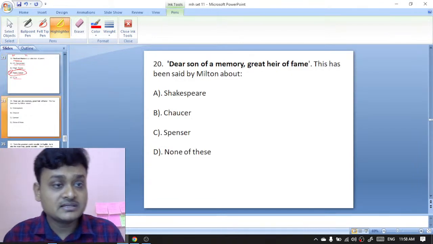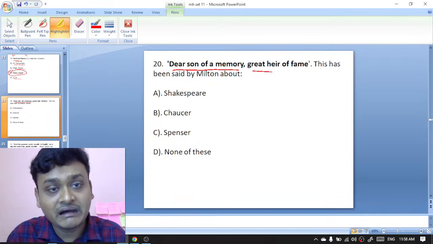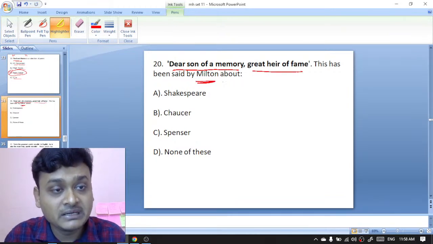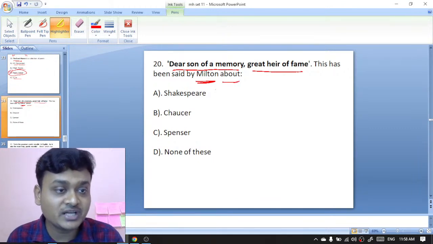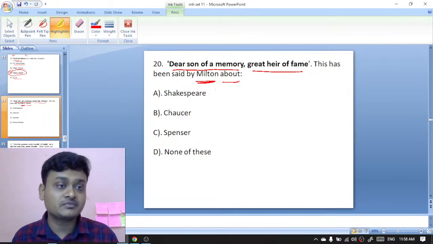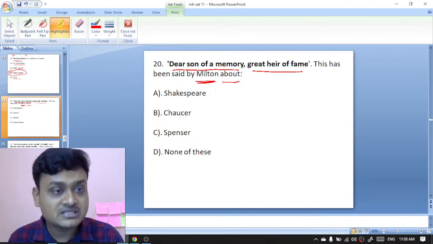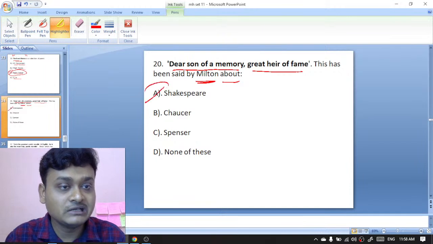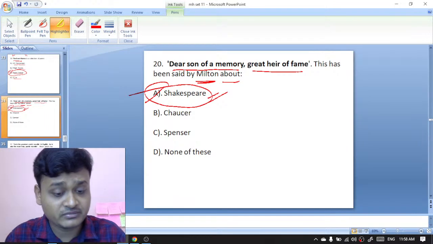Okay. "Dear son of memory, great heir of fame." This has been said by Milton. Said by Milton about whom? Your options are Shakespeare, Chaucer, Spenser, none of these. The right option is Shakespeare. Milton has said this about Shakespeare. So A is the right option over here.